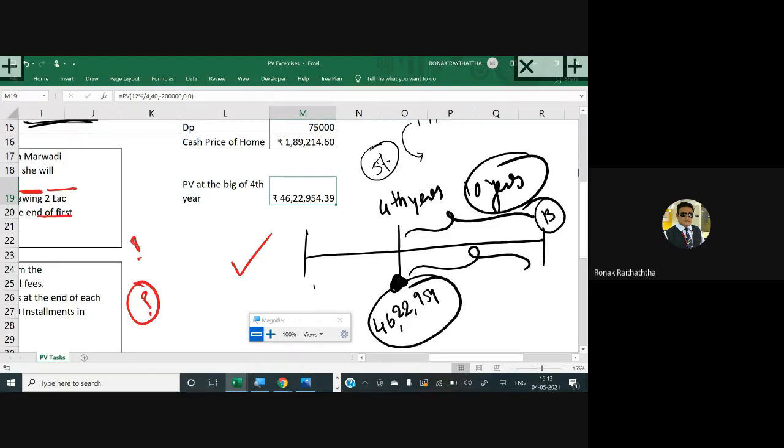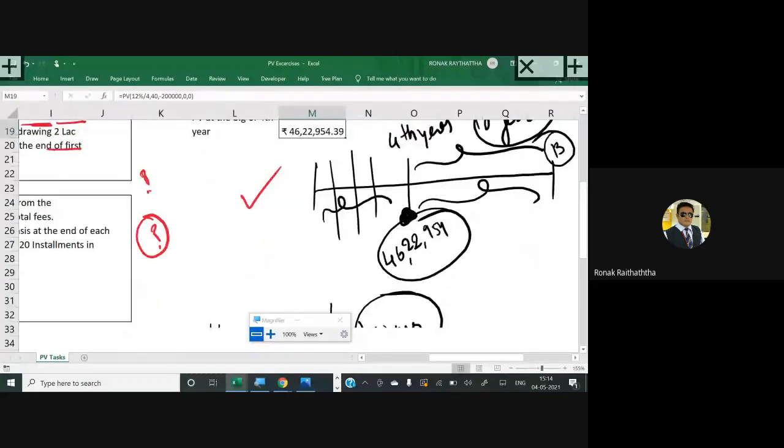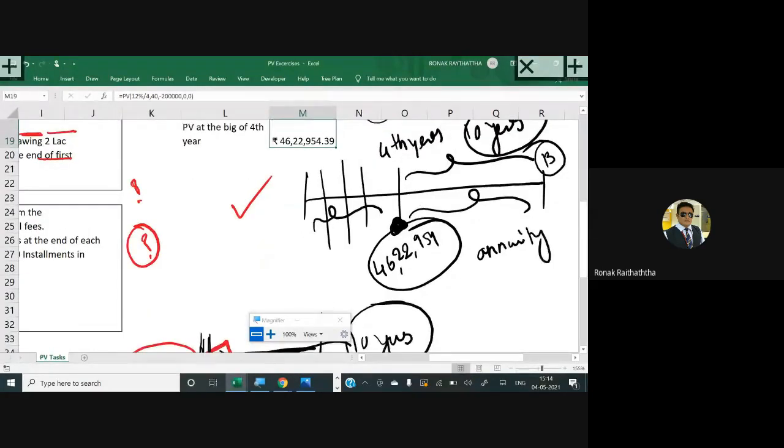But sir, we want to reach over here too, no? But now this period is not an annuity period. This was an annuity. This one is not an annuity because she is not withdrawing anything from this now. It is just a single transaction. So basically try to understand the present value at the beginning of the fourth year becomes now a future value for me right now, because beginning of the fourth year का present value मतलब अभी के लिए तो मेरे को वो future value होगा ना, because I want to reach over here this point.